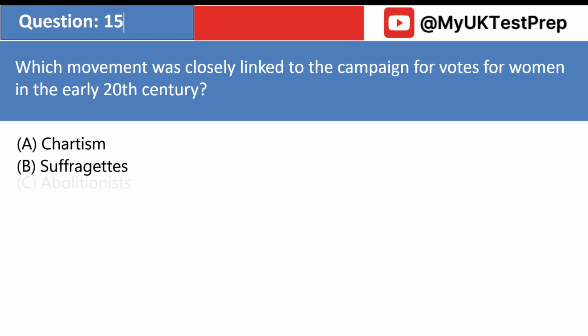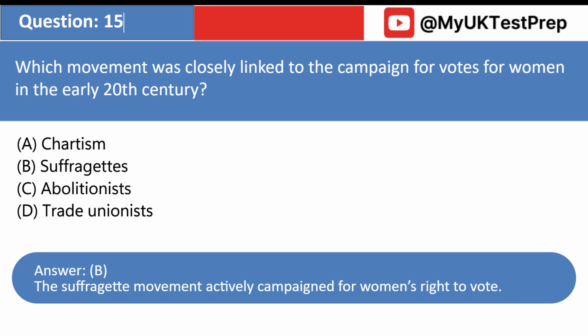Which movement was closely linked to the campaign for votes for women in the early 20th century? A. Chartism. B. Suffragettes. C. Abolitionists. D. Trade unionists. Answer: B. The suffragette movement actively campaigned for women's right to vote.